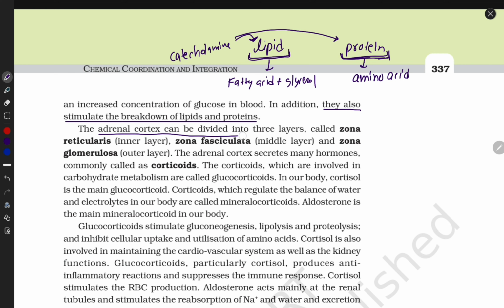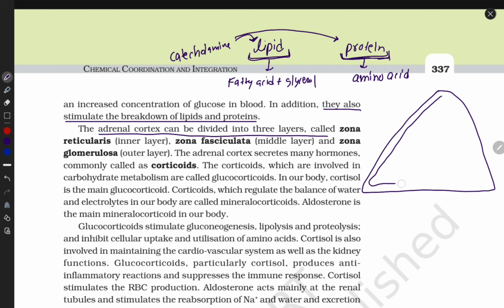The adrenal cortex can be divided into 3 layers. He wants to say that this is the cortex region of the adrenal gland, and it is made up of 3 layers.